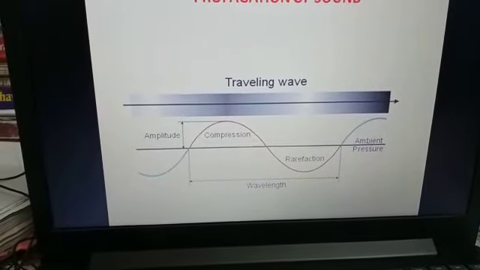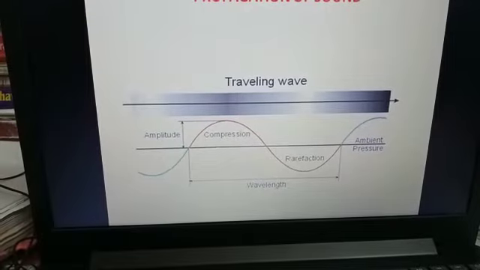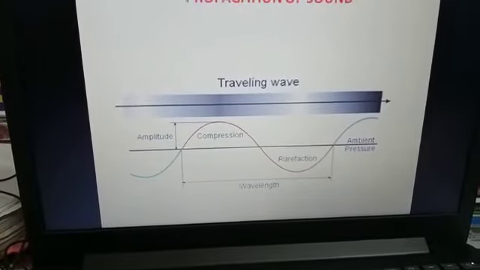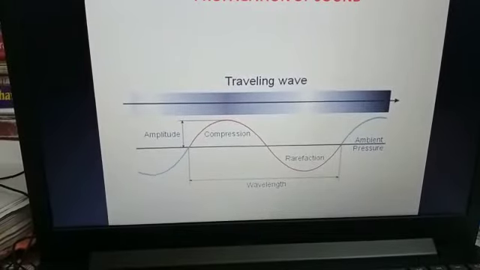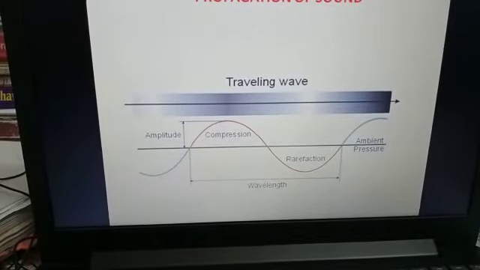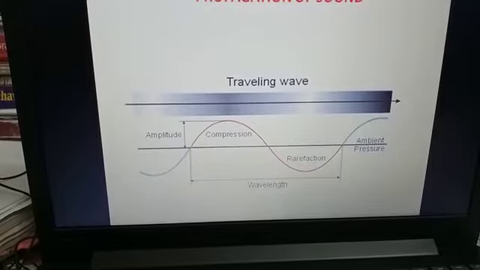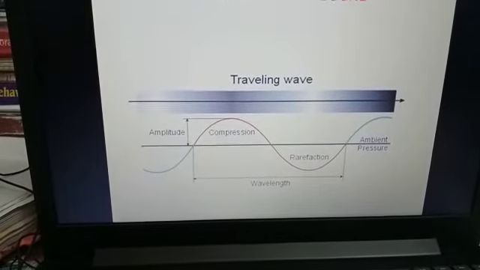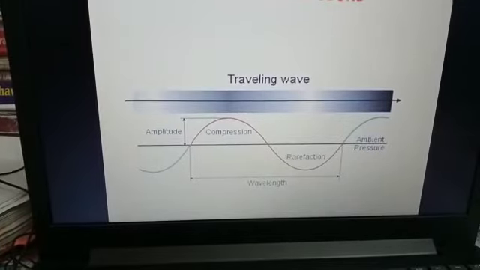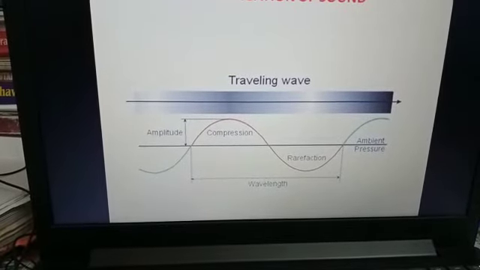region, that is the high density and low density area, which is called compression and rarefaction. Where the molecules are more dense, which creates the compressed part of air, that is compression, and when it gets relaxed, that is rarefaction. Okay, so next we have got